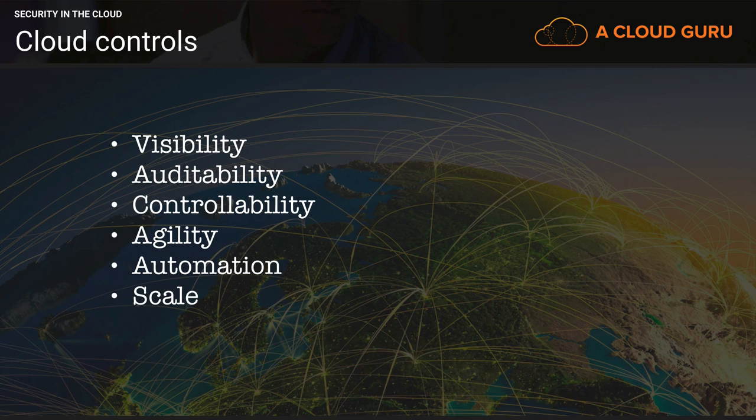We then looked at cloud controls. We looked at visibility, auditability, controllability, agility, automation, and scale. We went into AWS Config and set up some config rules, and then we turned that service on so we could go in and have a look at all our AWS resources.